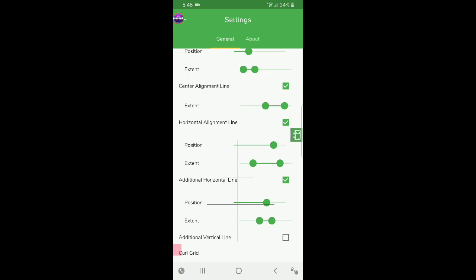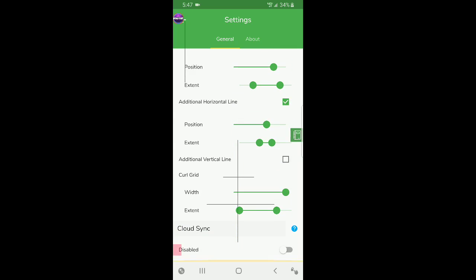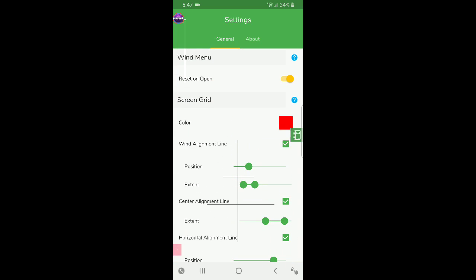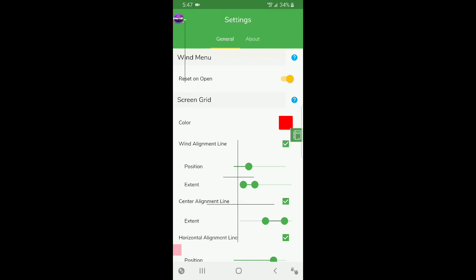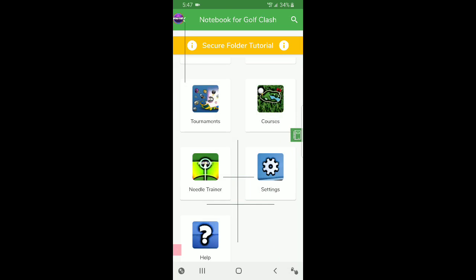And if you'll notice in the upper left-hand corner, there is an additional vertical line. That vertical line for me is a reference to the wind arrow, so that way I can make sure that I'm pulling straight true according to the wind. There's a bunch here that you can play with. You can turn these lines into whatever color you would like, so on and so forth. So that's how to get the lines set up how you like.